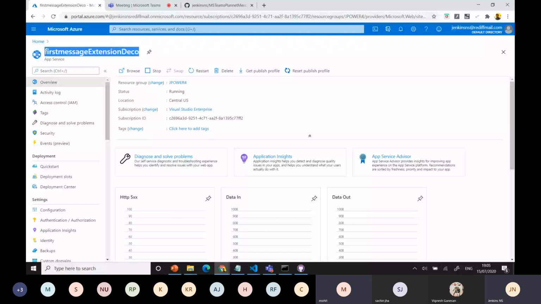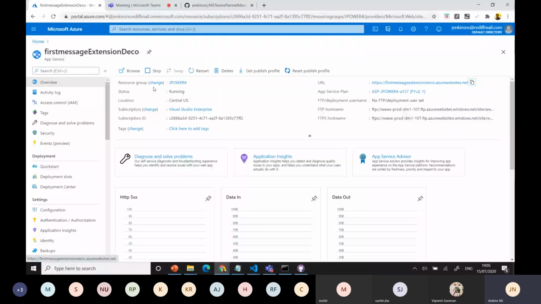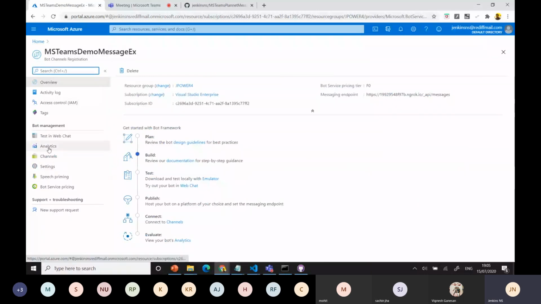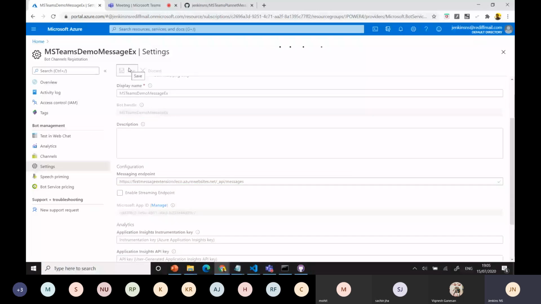We have the Azure website now. You can see the URL here. You can copy that URL. Then we go back to our message extension where you are working. Just go to the settings part. Already we're using ngrok, right? Remove that first. You can make it your permanent URL. We said ngrok was only used for testing purposes. We can save that.